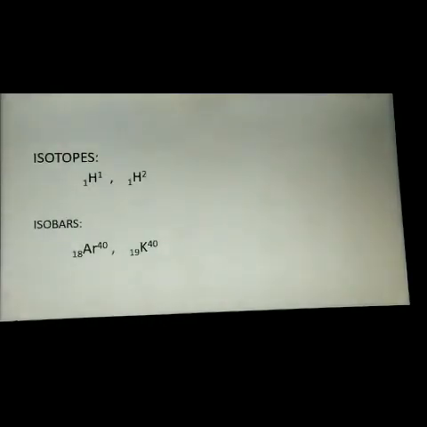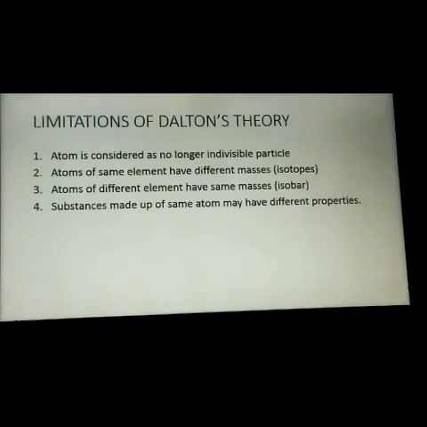If you see here, in the case of hydrogen, 1H1 and 1H2, both have the same atomic number but different atomic mass, or mass number, right? They are atoms which have the same atomic number but differ in their atomic mass. That is an isotope. That is a limitation of Dalton's theory.